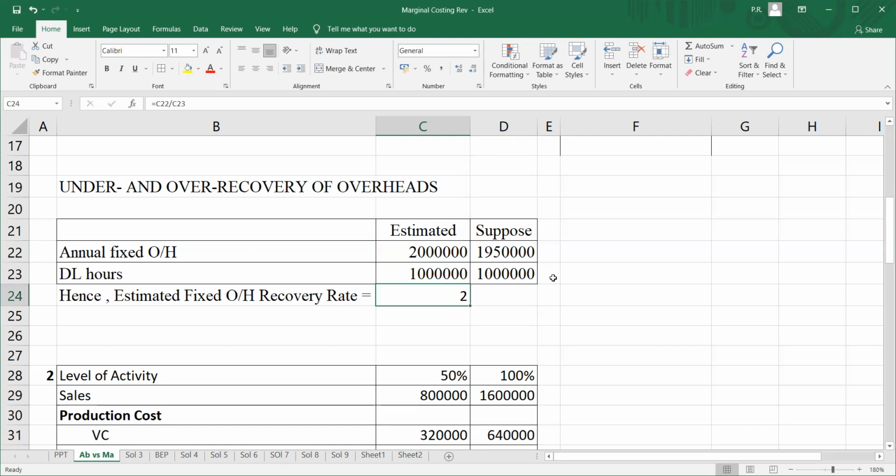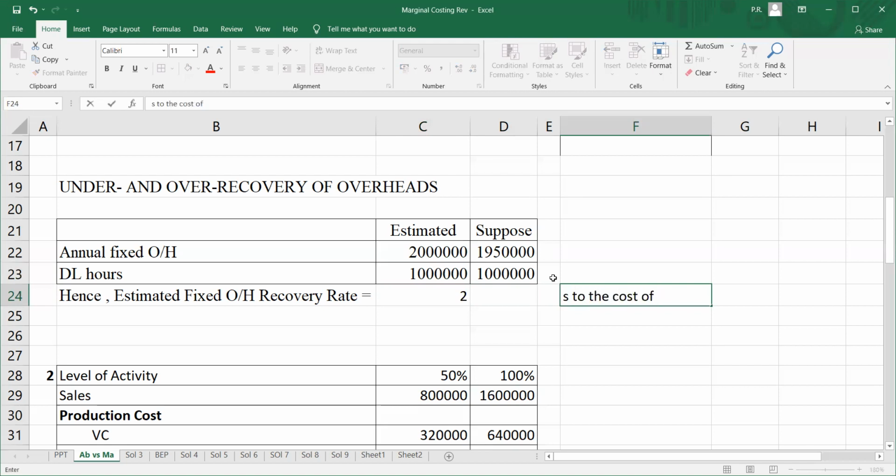So this means basically that I am going to recover 2 rupees every hour. I need to recover this much amount from my product. So I'll add 2 rupees to the cost of my products so as to recover the annual overhead charge of 20 lakh rupees.